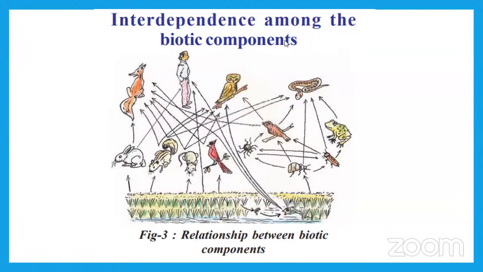Yes, plants, very good. Plants are the producers. Very good. Raghavi, Aish, Bunny. Plants are the producers. Plants only have the capacity to produce food. So here, what are you observing in this picture?